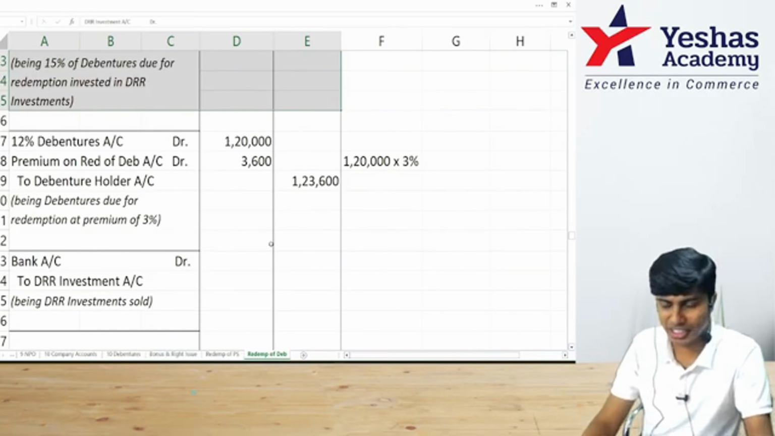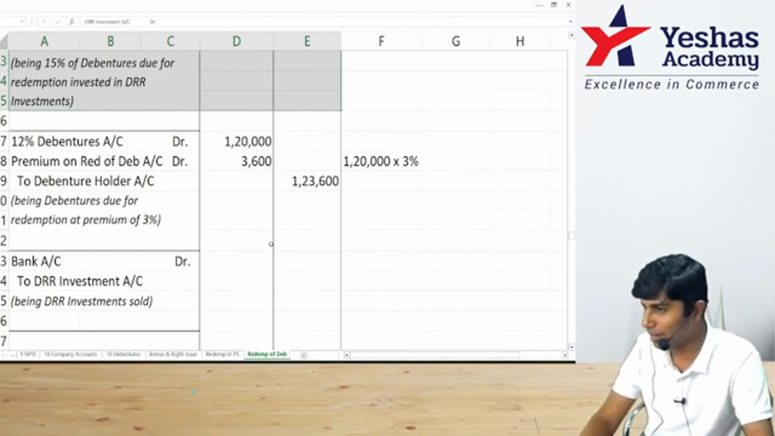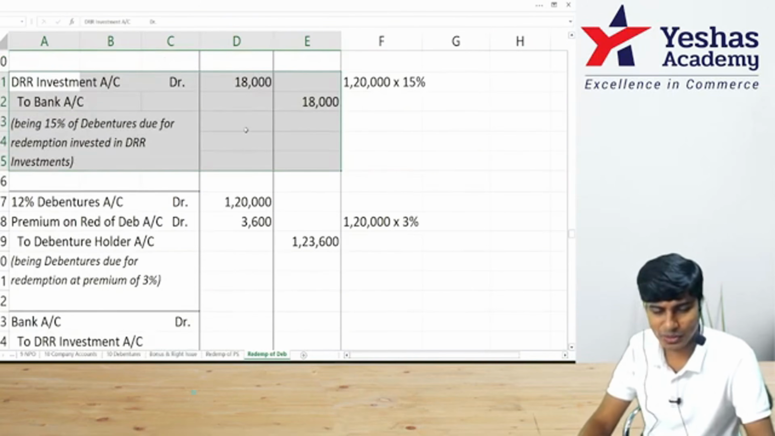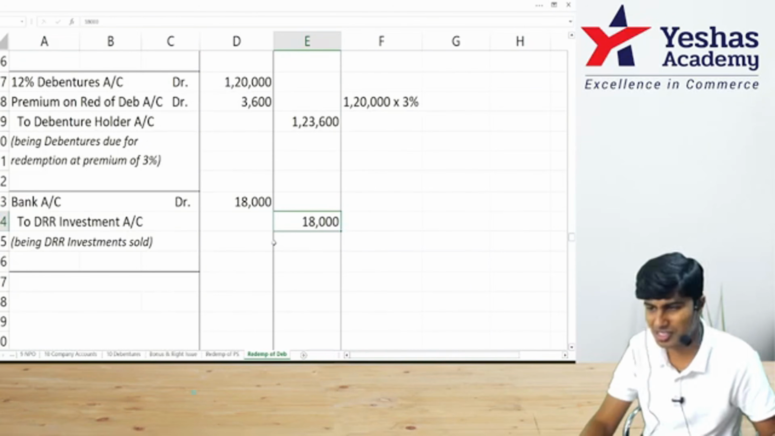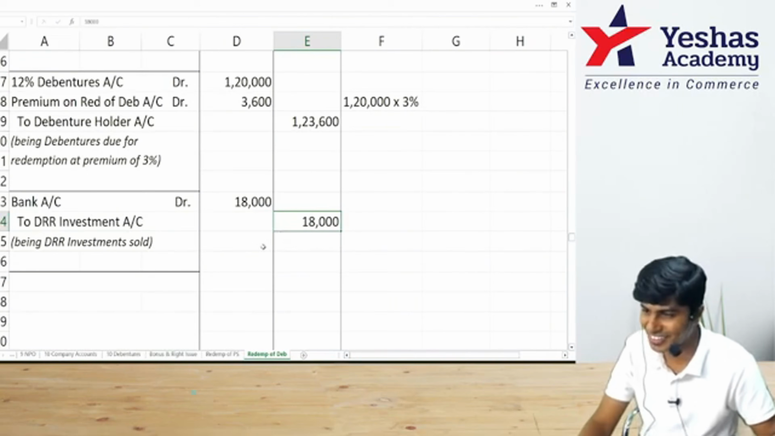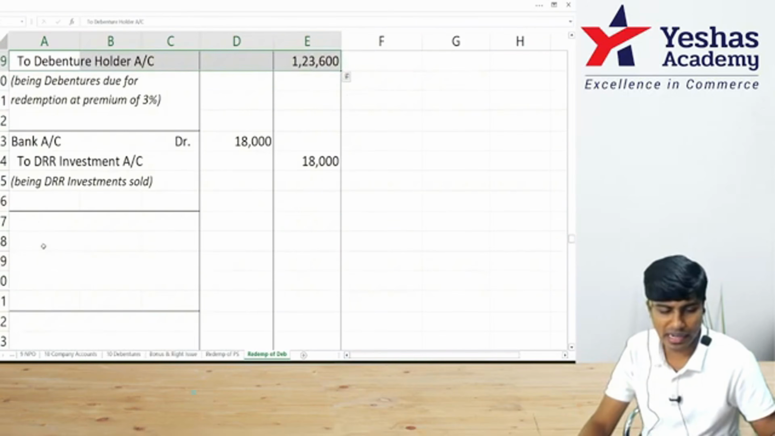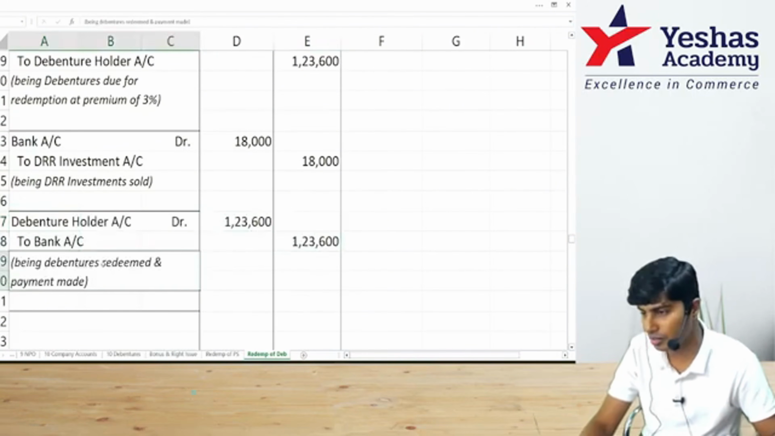Unfortunately, the question is testing our ability regarding the provisions and our memory. So we are buying, we are selling. Let's sell. Same 18,000. DRR investment to bank I purchased. Bank to DRR investments I sold. Did I make any profit or loss? No. We purchased on the same day, sold on the same day. Weird but true. Shall we pay our debenture holders 1,23,600? I'll write debenture holder to bank 1,23,600, 1,23,600 payment.